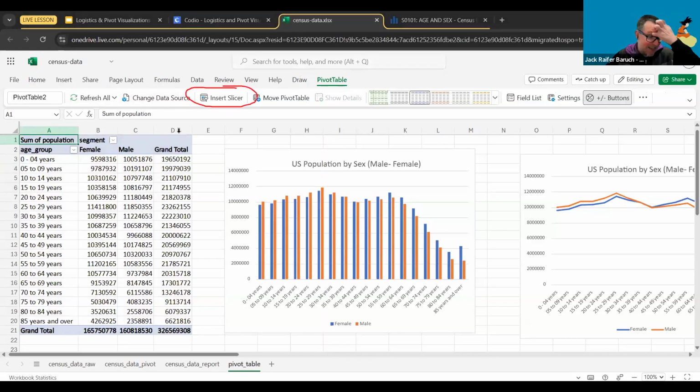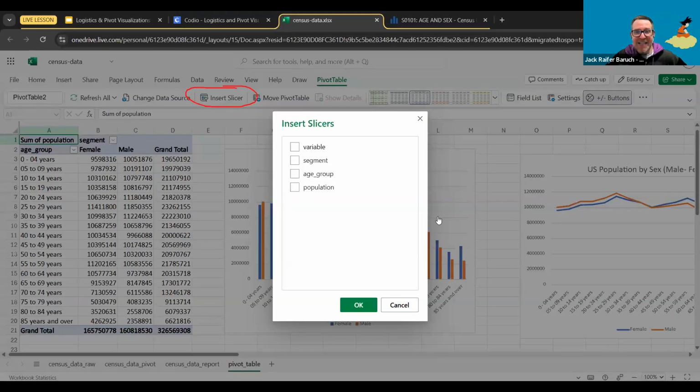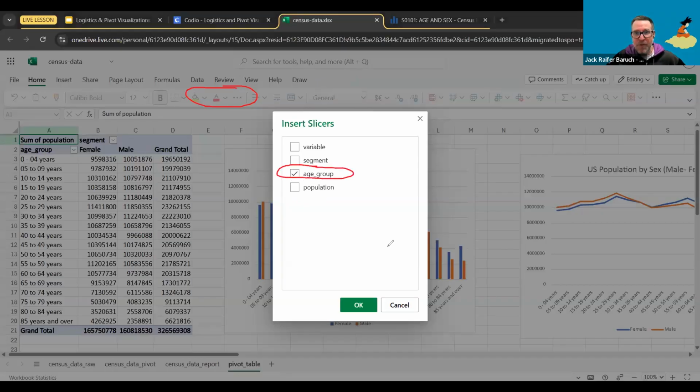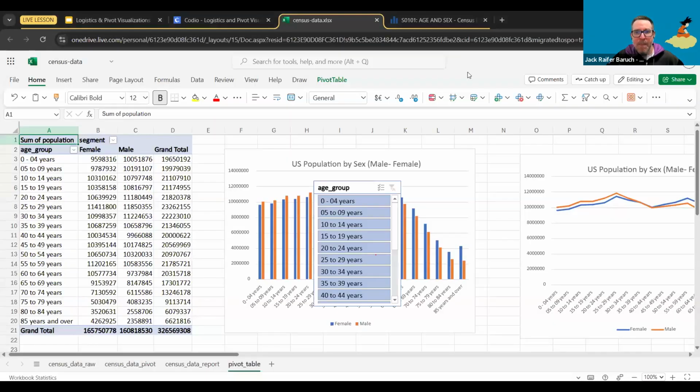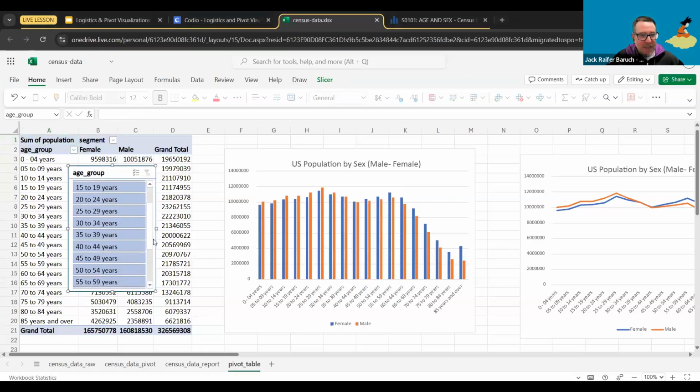And you're going to see that a slicer is actually better than a filter for these kinds of cases. So I'm going to click on the slicer and just click insert. And in this case, I want to create a slicer for the age group. So very particularly, we want the slicers for the age group, okay? Why the age group? Because that's what I want to zoom into. And I'm just going to click OK. And here's my wonderful slicer. See this slicer over here? So this has everything, all of the age groups from 0 to 85 and over. And in this case, everything is selected.